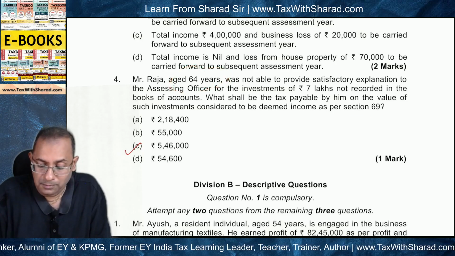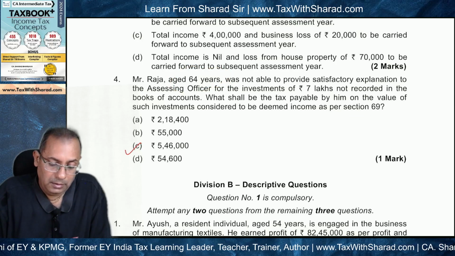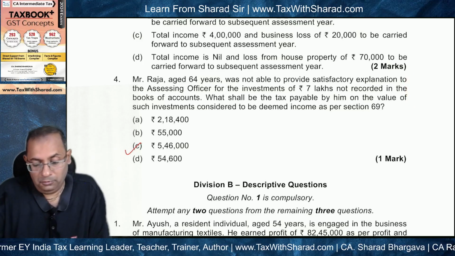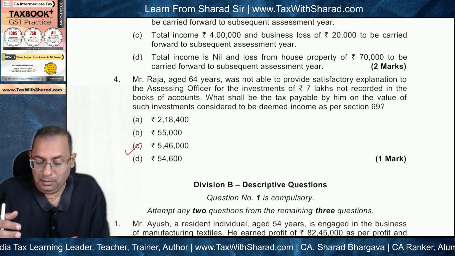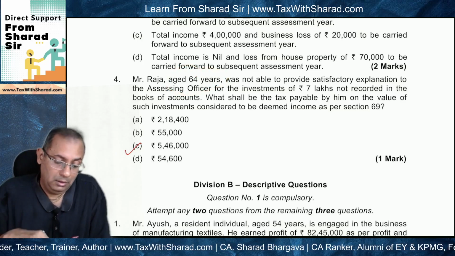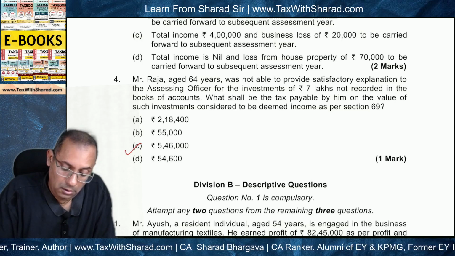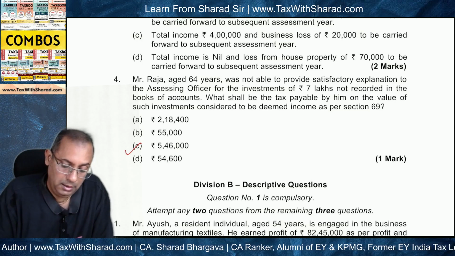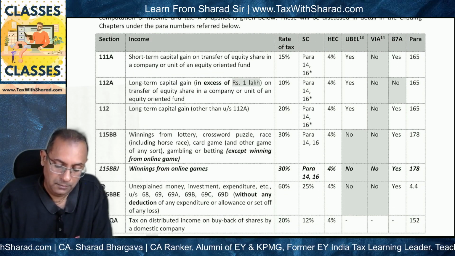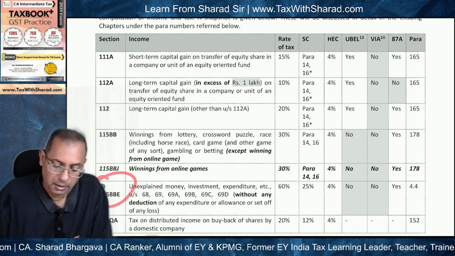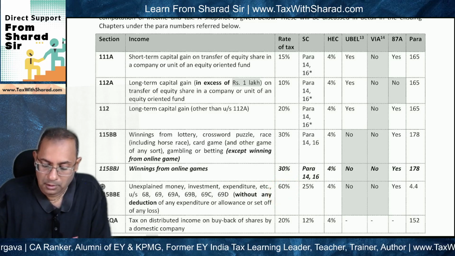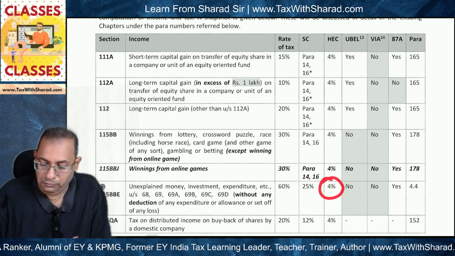Raja is a senior citizen, and here in the question nothing is given as far as whether taxes are to be computed under optional tax regime or default tax regime, and if optional tax regime, then Mr. Raja becomes a senior citizen, and therefore the enhanced basic exemption limit of 3 lakh will apply. But all this will not be relevant. Why? Because we are talking about section 69, and when we talk about section 69, tax is to be computed at special rates, which is section 115BBE. Okay, as per which the rate of tax will be 60%, surcharge will be 25%, and HEC will be 4%.